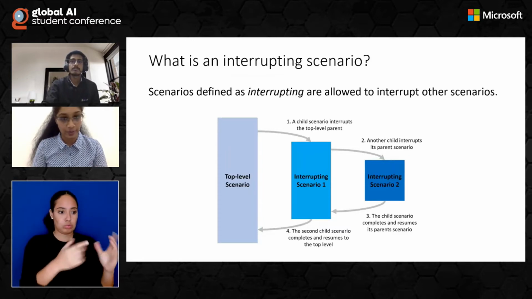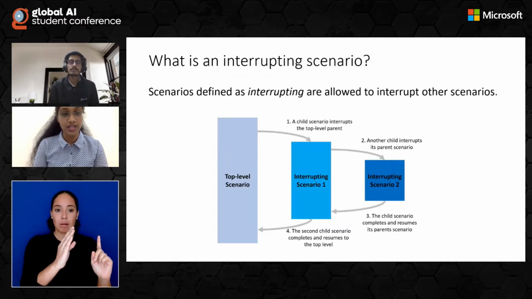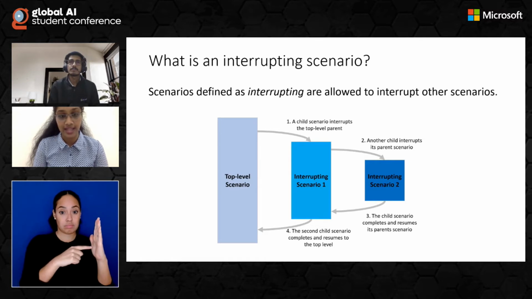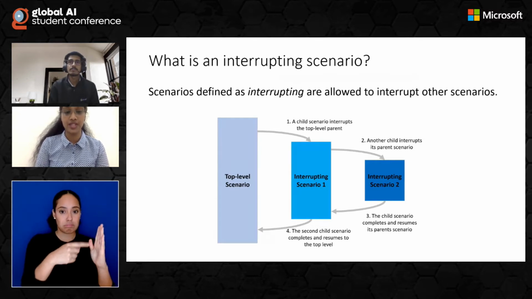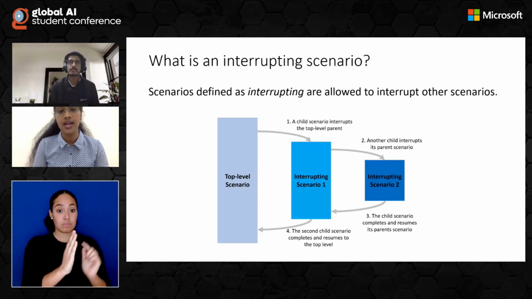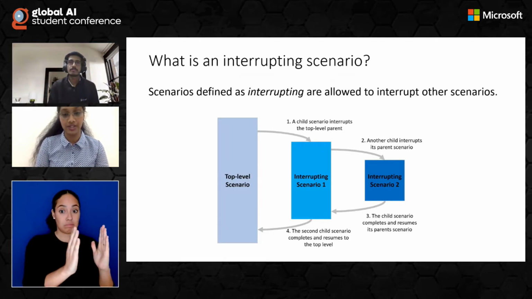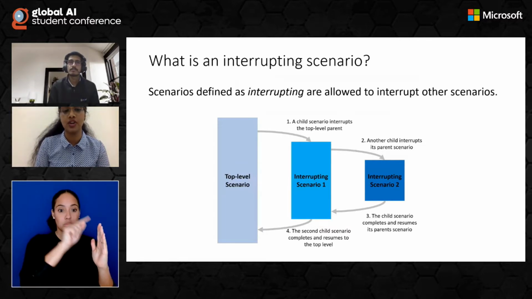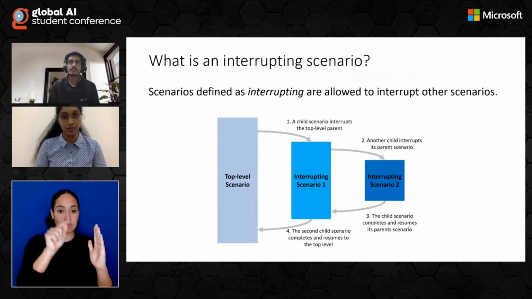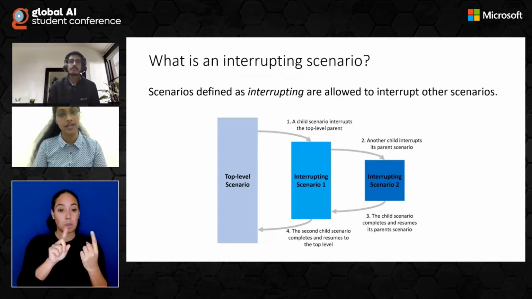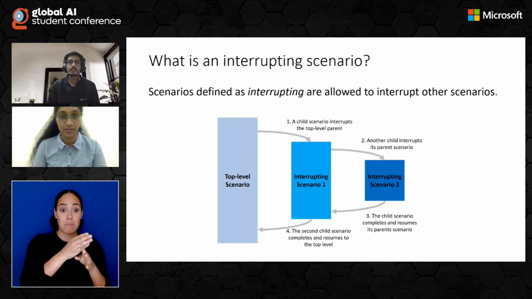So here we can see a small picture where the top level scenario is the main scenario, and from it the interrupting bot interrupts the main scenario and goes to scenario 1, and that is called a child scenario. And from scenario 1, we can again interrupt scenario 1 and go to scenario 2. After scenario 2 is completed, it'll return back to scenario 1. And then after scenario 1 is completed, it'll return back to the top level scenario. So that's what an interrupting bot does. An interrupting scenario interrupts the main bot and returns back once the scenario is completed.